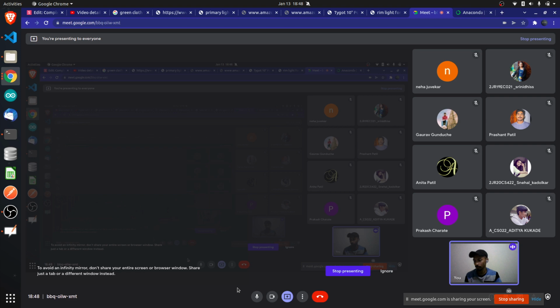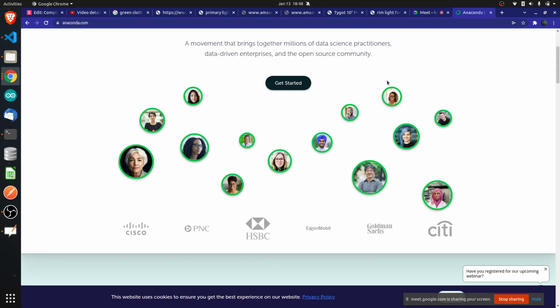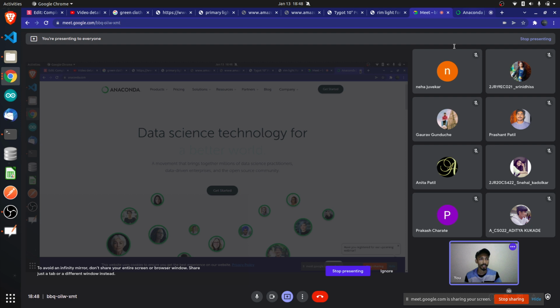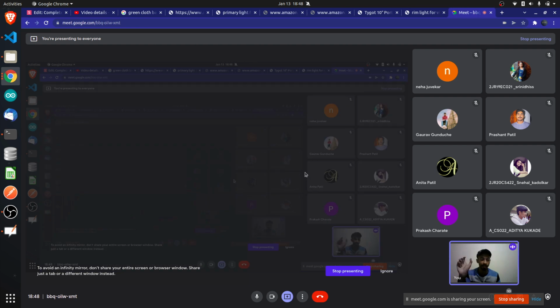Okay, so this is also one of the ways you can use Anaconda. You can download it, and with Anaconda you get something called a Jupyter Notebook. It's a screen where you can write some code and get the output. Just click on the run button and you will get the output. Jupyter Notebook is another way to run your Python program.